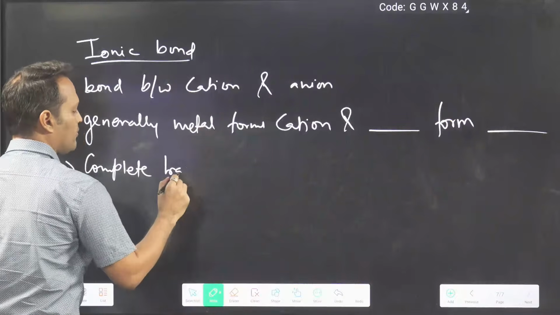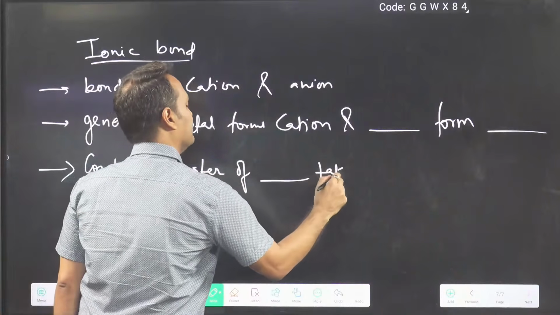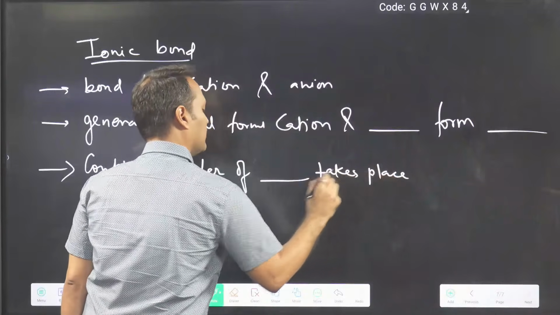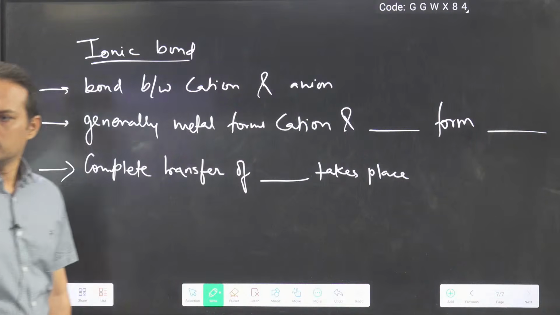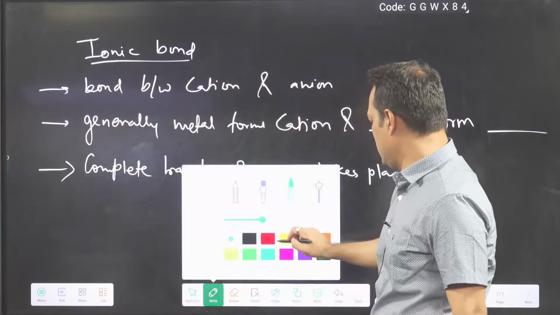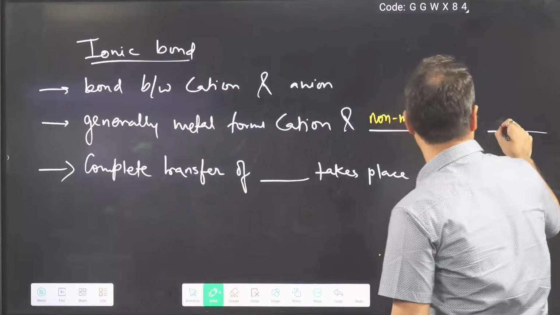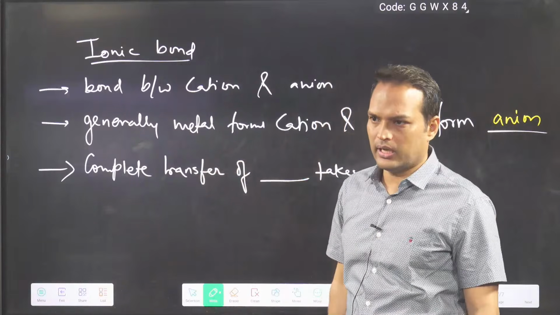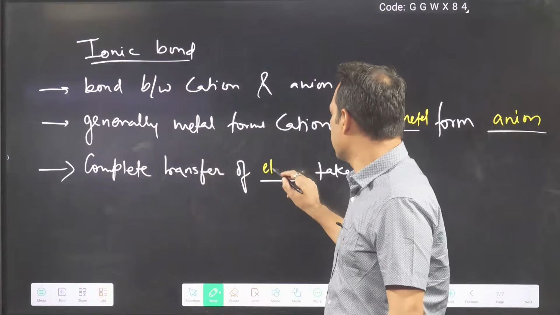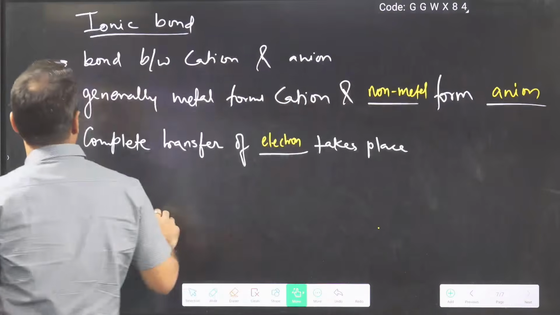Complete transfer of dash takes place. Non-metal, very good. Generally non-metal forms anion. Okay, like this only. We have to be involved in this. Then only we will learn the things. Complete transfer of electron takes place. Okay, you will say, sir, tell one example.